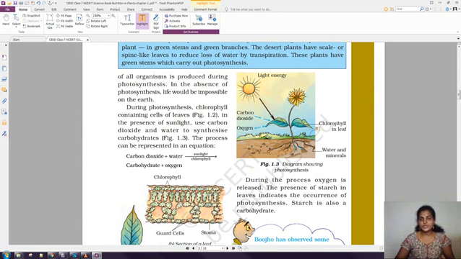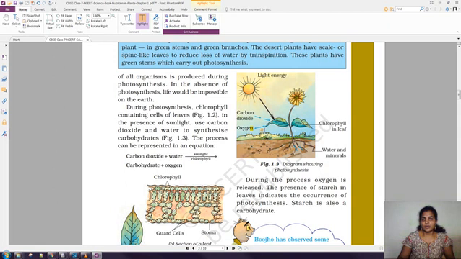Here the leaf is green in color because of the presence of chlorophyll pigment, so it can trap the sunlight. You just see the direction of the arrow mark, it is towards the plant. And one more raw material, what is the raw material? Carbon dioxide. The arrow mark is also towards the plant. So sunlight, carbon dioxide, and from the soil the root is absorbing the water and minerals, and this is also going to the leaf. So carbon dioxide, sunlight with the presence of chlorophyll, and water, everything combines and prepares the food in the form of starch, and it stores the food in the form of starch.